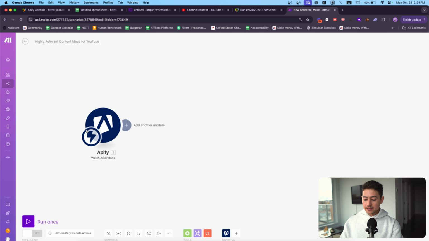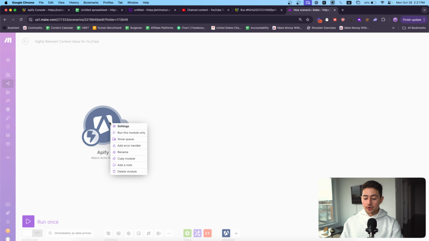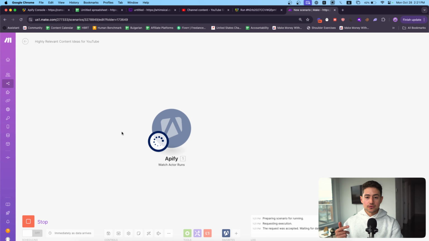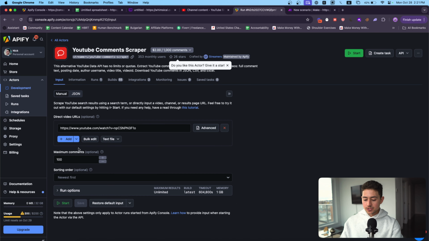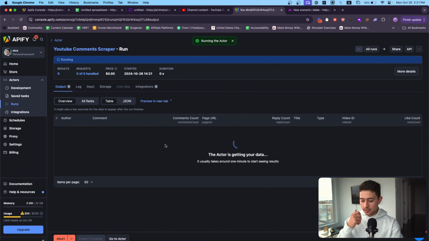And so now what we have is something that is capable of watching that specific actor. If you don't have Apify connected, you're obviously going to have to go through a connection step where you maybe get an API key, or maybe it's through OAuth. But let me actually show you what this looks like in practice. So we just finished the run, right? Let me go back in time and maybe set the maximum number of comments to 10 and then run this one more time, just so we could actually see this work live.